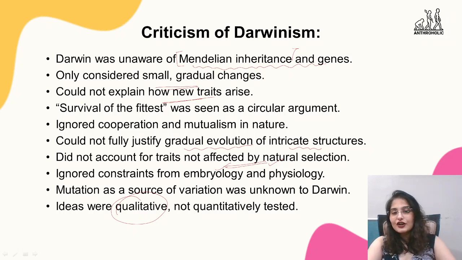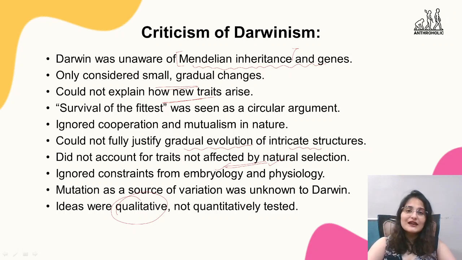The genetic mutations that happen were not something incorporated in the theory by Darwin. So the ideas were more qualitative, not quantitatively tested. Superiority and inferiority of an individual as compared to another of the same species was not a result of development of a particular characteristic. It was of the general capacity of the organism, which was very faintly touched by Darwin, right? So there are a lot of things that were not touched by him, a lot of things ignored by him, and some that he could not completely explain, right?